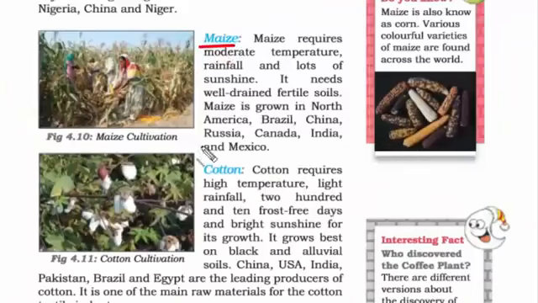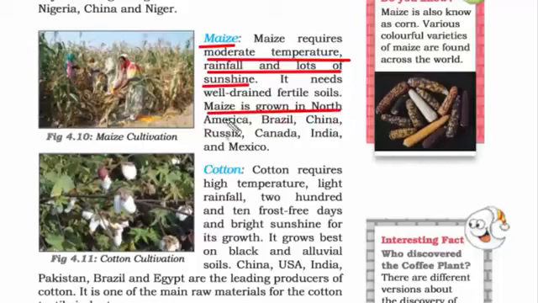The next crop is maize. Maize requires moderate temperature, rainfall and lots of sunshine. So all of these conditions are found in tropical and subtropical areas. Again, a well-drained fertile soil is suitable for growing maize. Some of the nations that produce maize are North America, Brazil, China, Russia, Canada, India and Mexico.